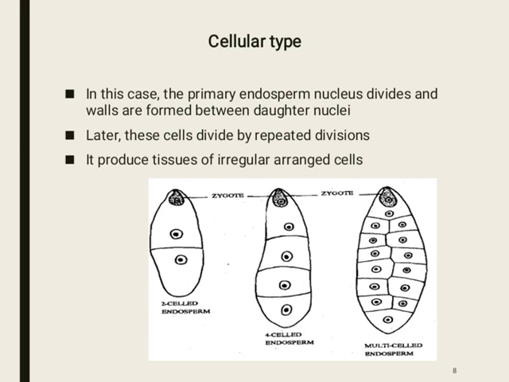The second one is the cellular type. In this case, the primary endosperm nucleus divides and walls are formed between the daughter nuclei. As you can see in the diagram, these walls may be either transverse or longitudinal. It divides the embryo sac into two cells. Later, these cells divide by repeated divisions. It produces a tissue of irregularly arranged cells.